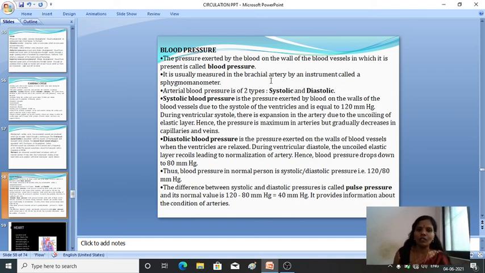So what is the instrument which is used to measure the blood pressure? It is a sphygmomanometer, and the normal blood pressure is 120 by 80 mmHg. Fine.